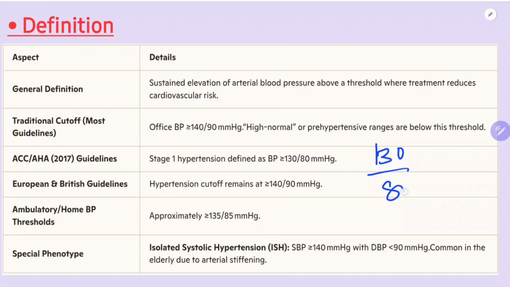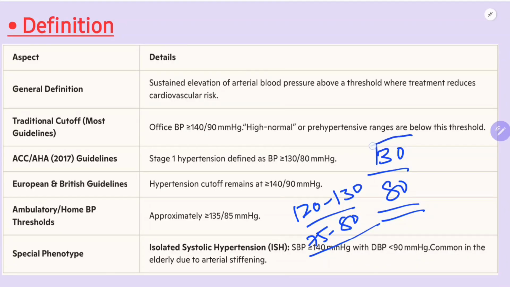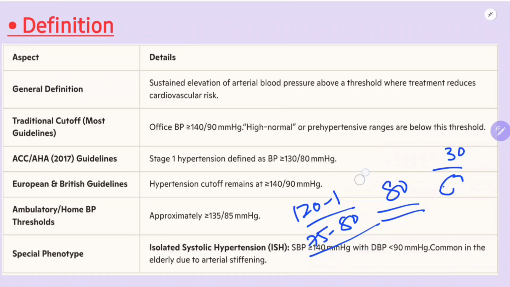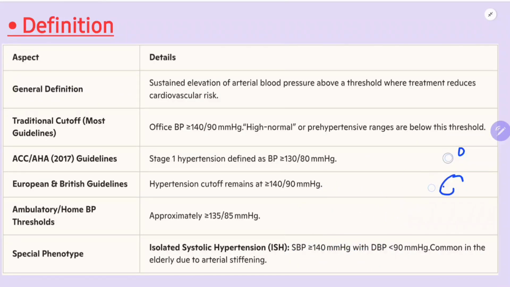Americans are taking 130 by 80, and they are considering 120 to 130 by less than 80 as pre-hypertensive. So any patient having 130 by 80 should receive antihypertensive drugs. This is the only guideline giving this range, but most guidelines give 140 by 90. We will discuss many things later, now we just see the guidelines.